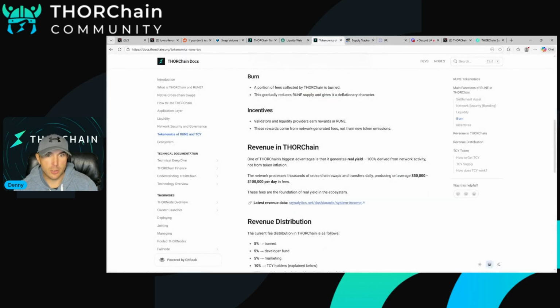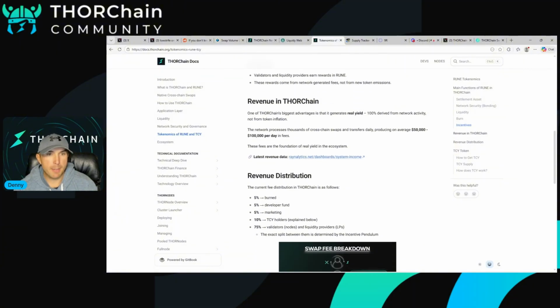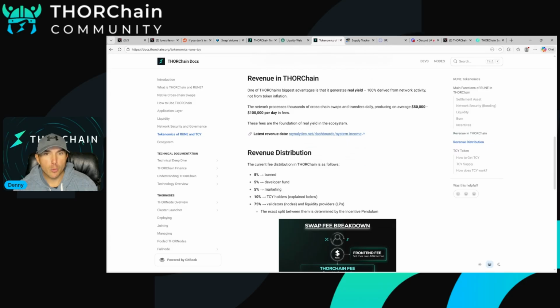It's completely deflationary. The incentives, as we said: node operators earn Rune on their Rune when they bond, then they churn in, right? The revenue on THORChain, it's real yield, guys. 100% is real yield from network activity. And we average about $50,000 to $100,000 in fees. That can be lower or much higher. Just, again, depends on the activity of the general market.